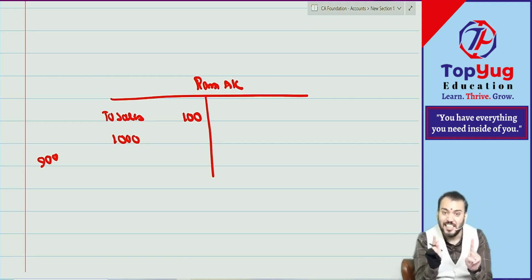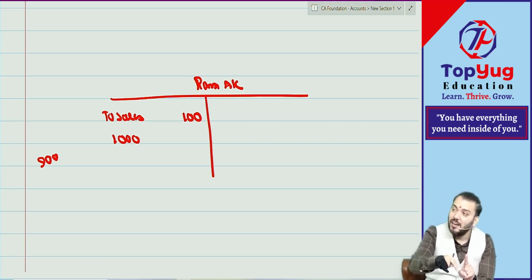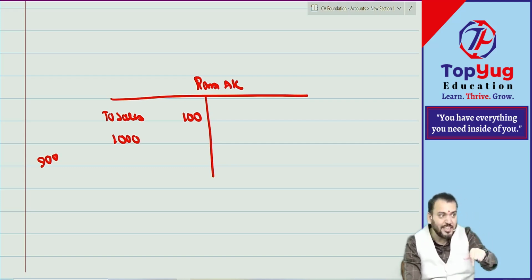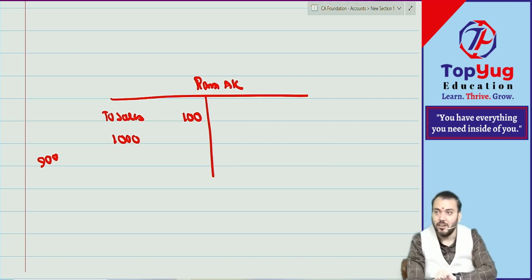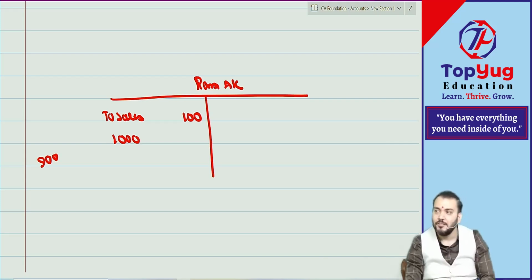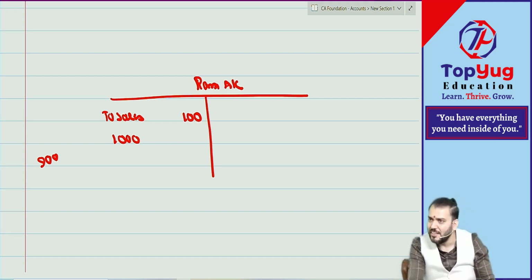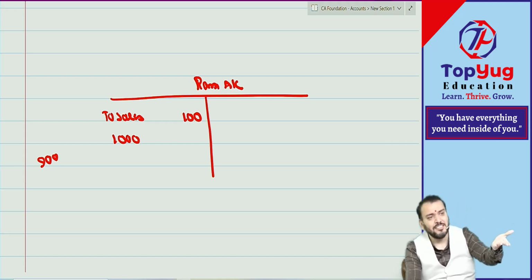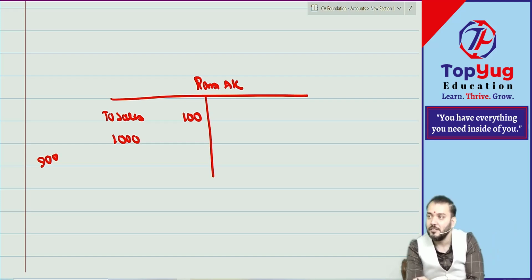But sales is correctly recorded. There is no mistake in sales. There is a mistake only in what? Ram account. So sales is correctly recorded, Ram is wrongly recorded. One-sided. Now how to rectify? Can you say we cannot pass a journal entry for this because it is one-sided? So can you rectify by passing a journal entry? No, because one aspect is correct. Only one aspect is wrong. So how to rectify it?